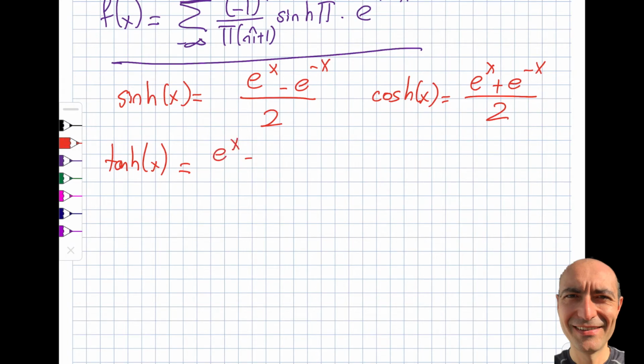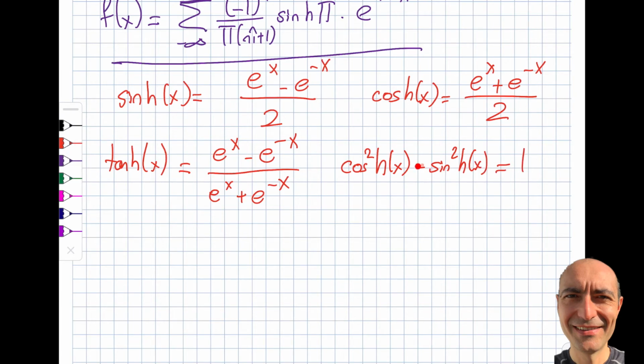E to the x minus e to the minus x divided by e to the x plus e to the minus x. Those cancel, and then you can prove this to yourself at home. But cosine square hyperbolic of x minus sine square hyperbolic of x is equal to 1. In the regular one it's a plus sign, here it's a negative sign. Just want to highlight that. All right, so this is something that I recommend that you kind of know.